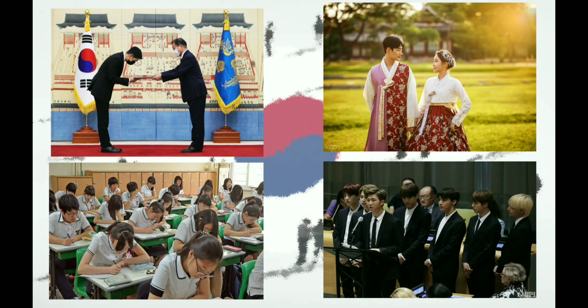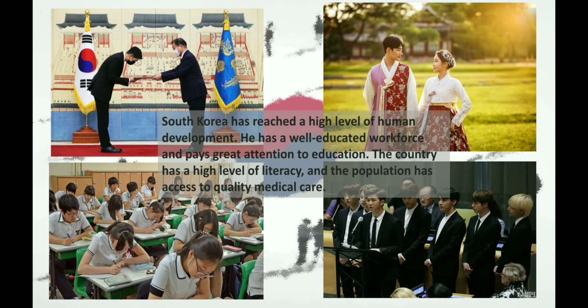Human development. South Korea has achieved a high level of human development. It has a well-educated workforce and places great emphasis on education. The country has a high literacy rate and the population has access to quality health care.